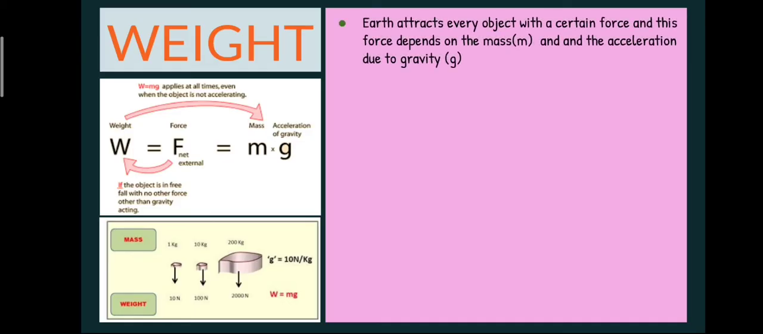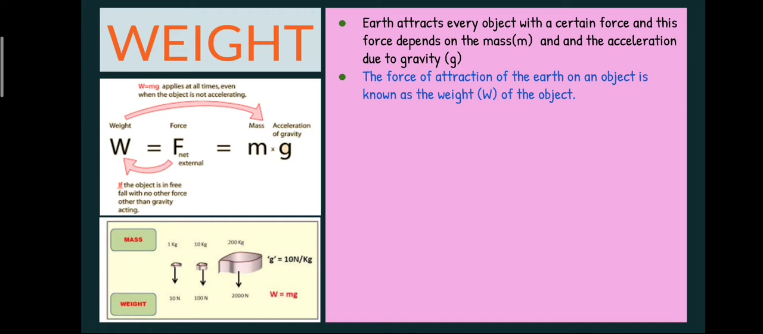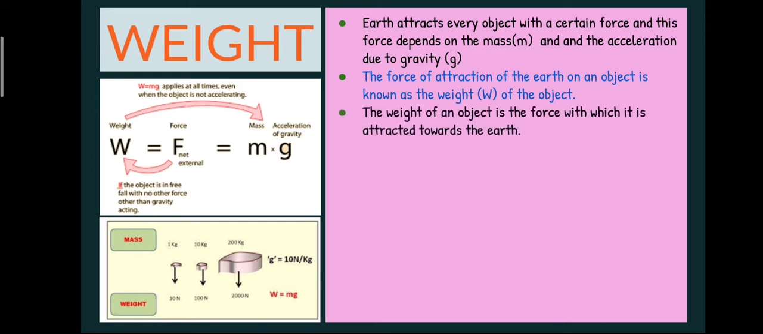Weight is the force of attraction that acts on the object. Earth attracts every object with a certain force, and this force depends on the mass and the acceleration due to gravity of that particular place. The force of attraction of Earth on an object is known as the weight of the object. The weight of an object is the force with which it is attracted towards the Earth. If the weight of the object is more, we say that the attraction of the object is more.